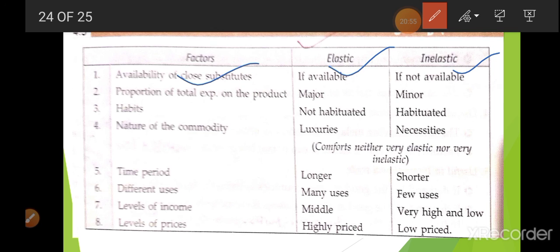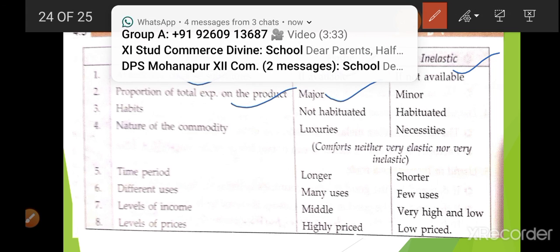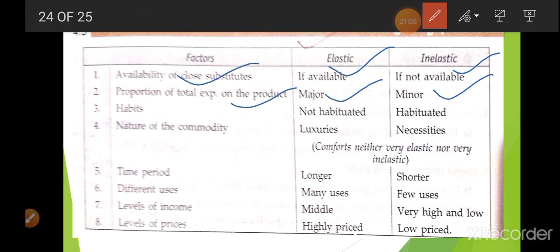Okay, now proportion of total expenditure. If you spend a large proportion, it is elastic. If you spend a minor proportion, it will be inelastic. Like if the matchstick price doubles, your demand will still be the same. But if the car price increases by 20%, you are not able to purchase it. Habit: if you are habitual, the price doesn't matter. Like those addicted to alcohol, they will purchase it at any cost. If you are not habitual, then elastic: if it is expensive, you don't use it, and if it is less expensive, you will use it.